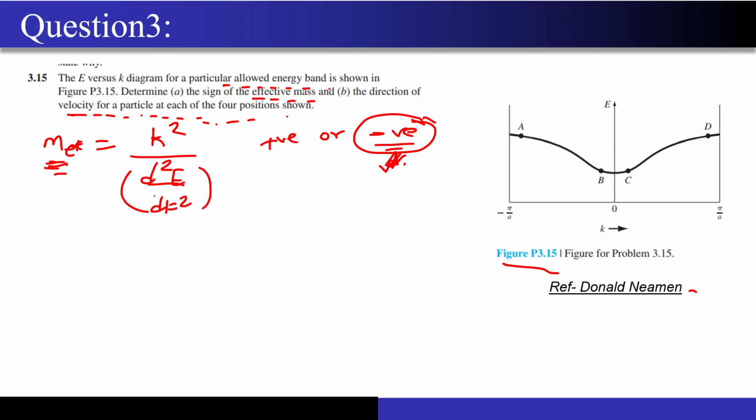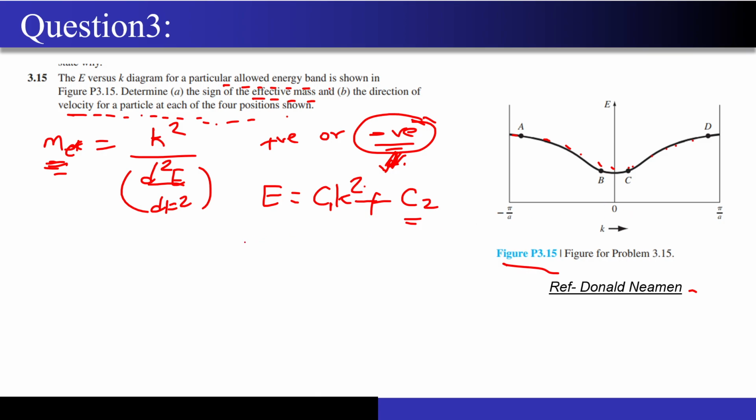Now we have to just see over here, and how can we do this? Of course we have to make some approximation for this curve. The curve that you are seeing over here, I will approximate with some parabolic equation, maybe E is equal to C1 times K square plus some constant C2. Now why did I take this constant?